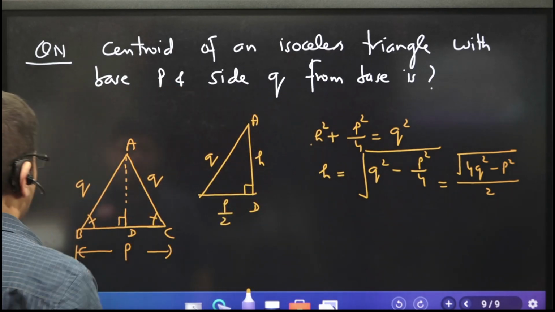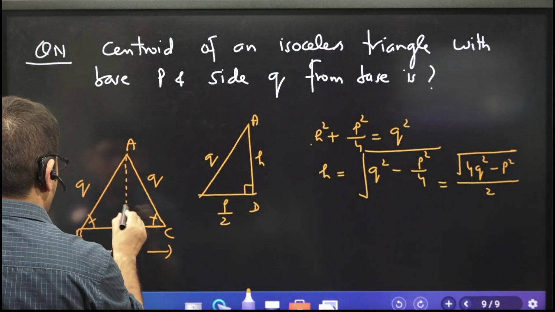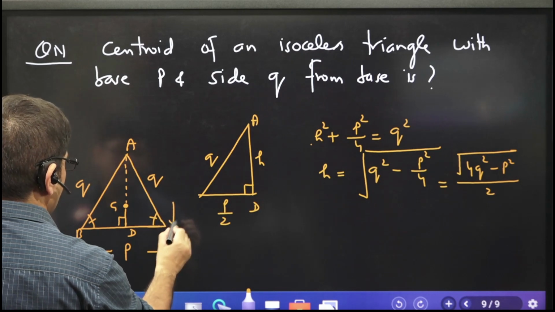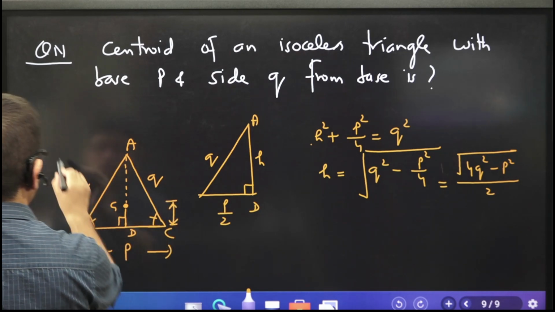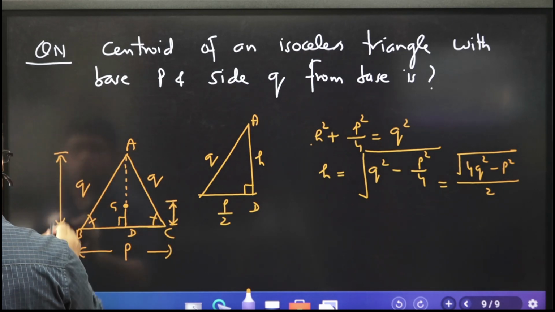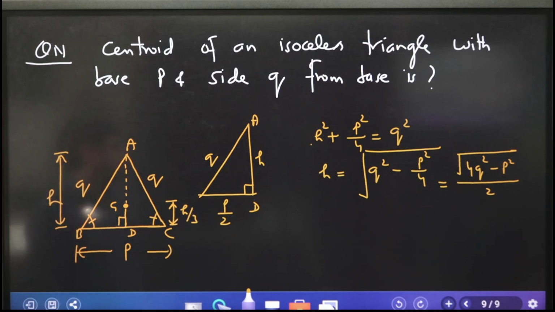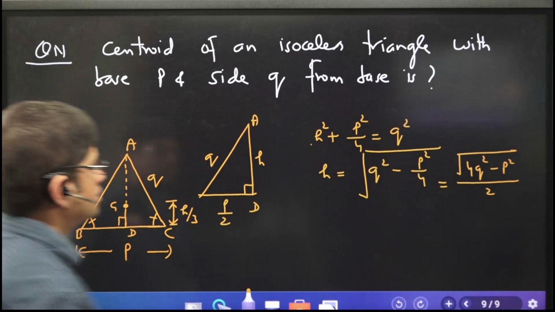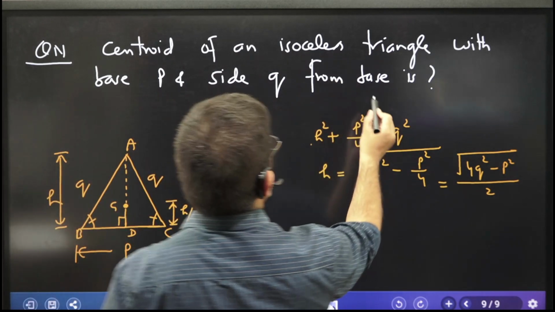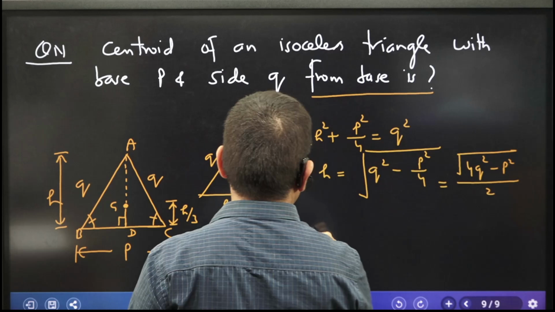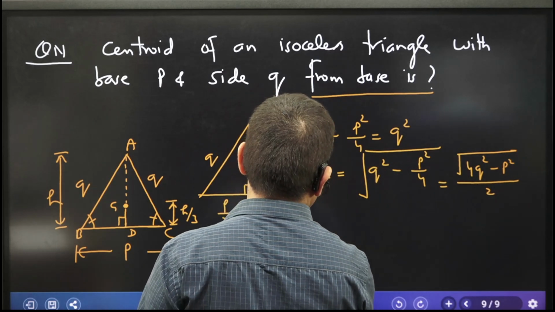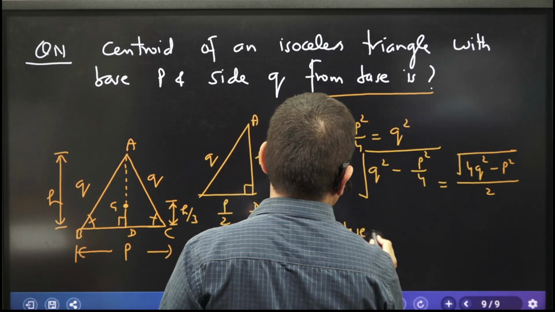Now, if I want to find out the centroid, then can you tell me this? If total height is h, this is h by 3, 2h by 3, h by 3, that concept. So, what is the question? From base, it will be h by 3.